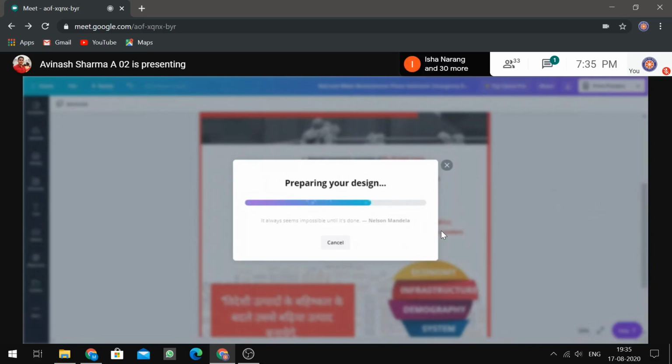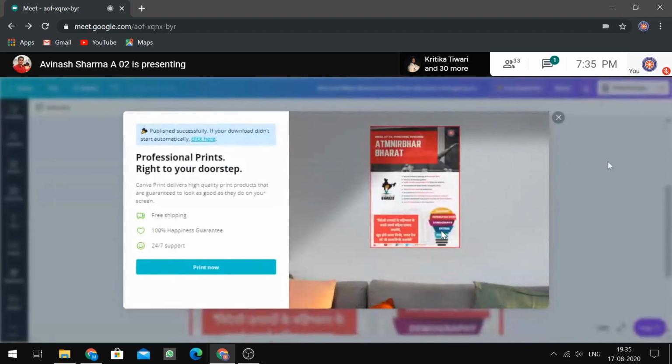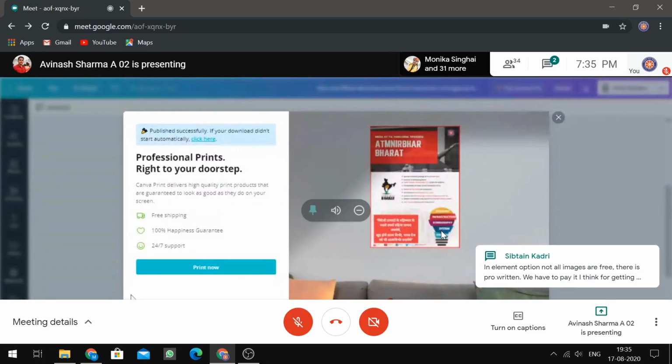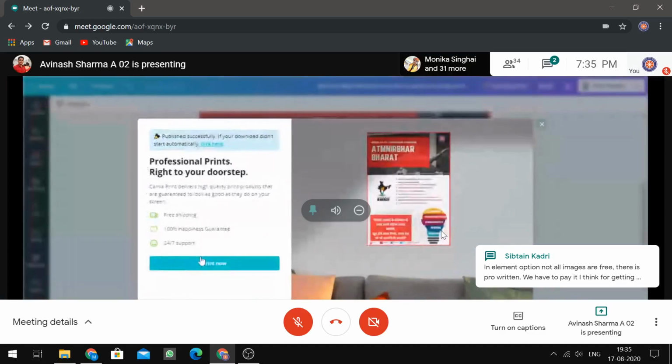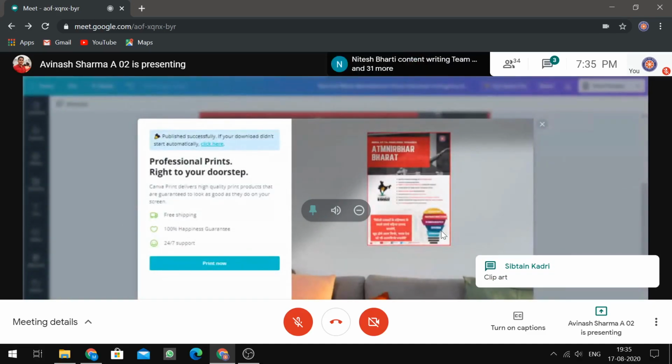The design has been downloaded. If it does not download automatically, you can click over here to download it. You can see the design is there. It is present in PNG format. PNG is a comparatively higher quality image than JPEG. And here we have the posters for that.